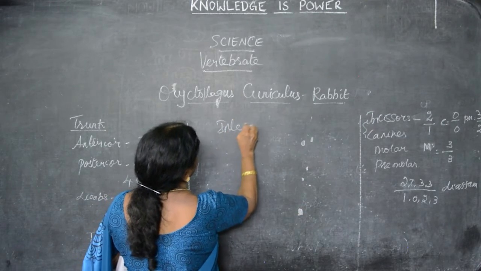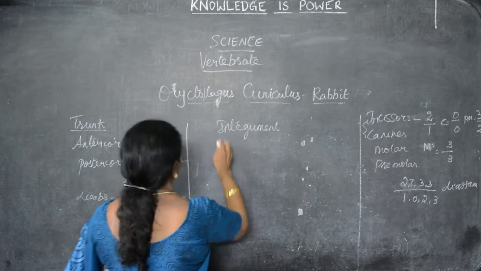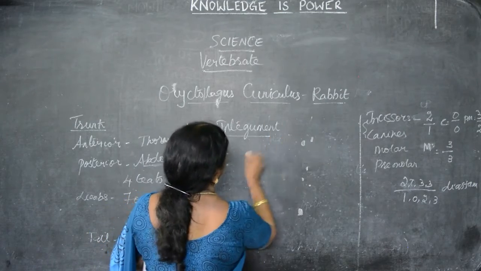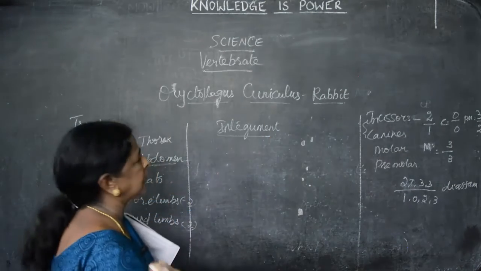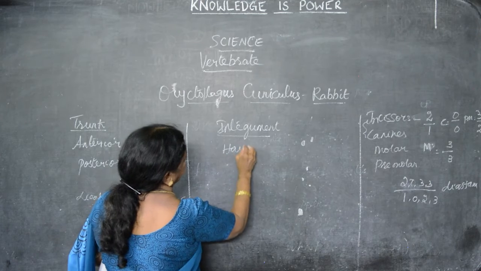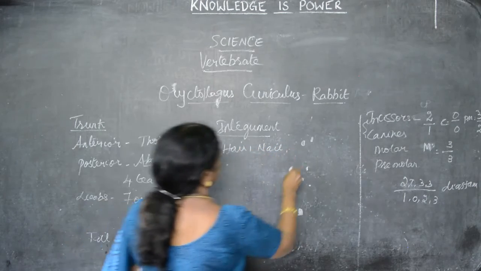Outer body is fully covered by integument. As I said already, what are the special characteristics of mammals? Epidermal hair is there. What belongs to the integument? Hair, nail, claws.